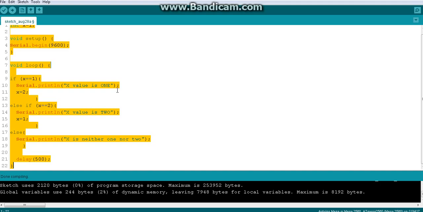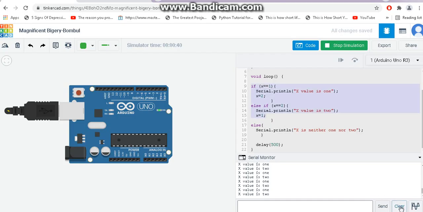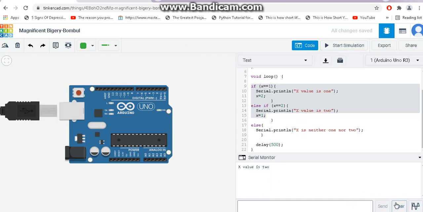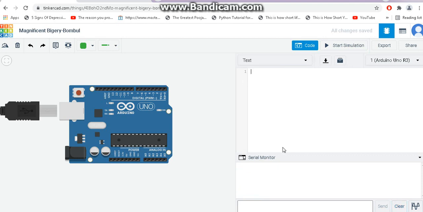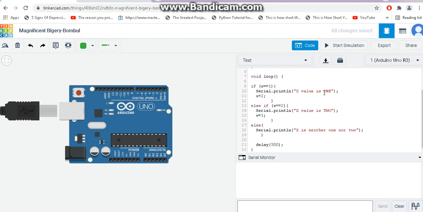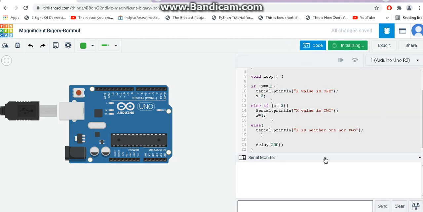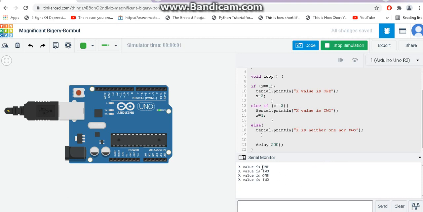You copy this and stop the simulation, just to clear out your doubts, because someone may wonder why this is not running from the previous code. I am pasting this new code, so this should be printed. Start the simulation and let's see. You are seeing this, now the block letters are coming, so you are sure this outcome is coming from our current new change, and you are sure the refactoring is working. You can see 1 and 2 are coming next to each other with 500 millisecond delays.